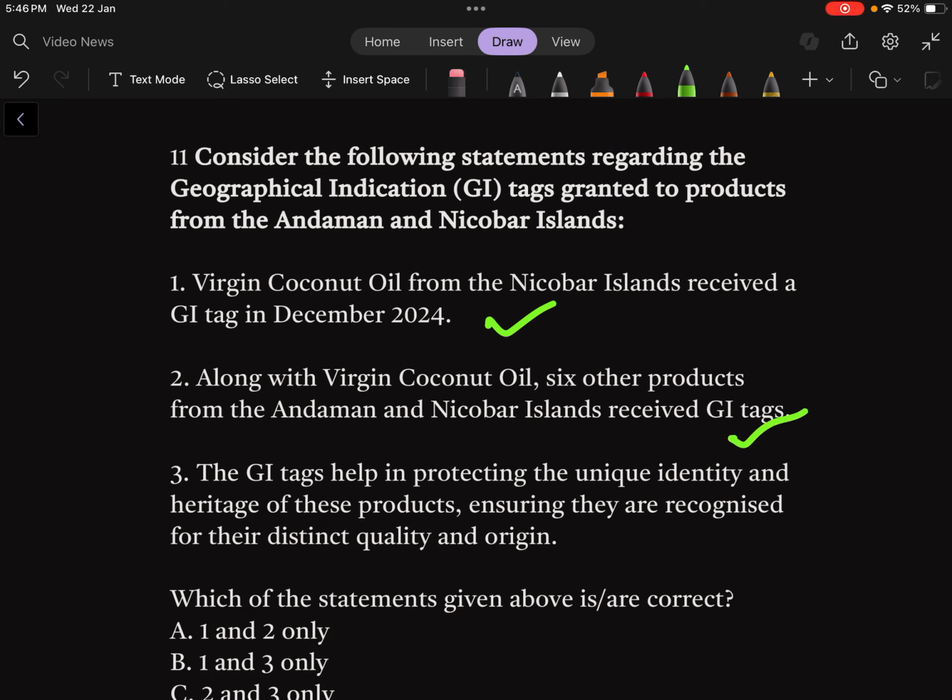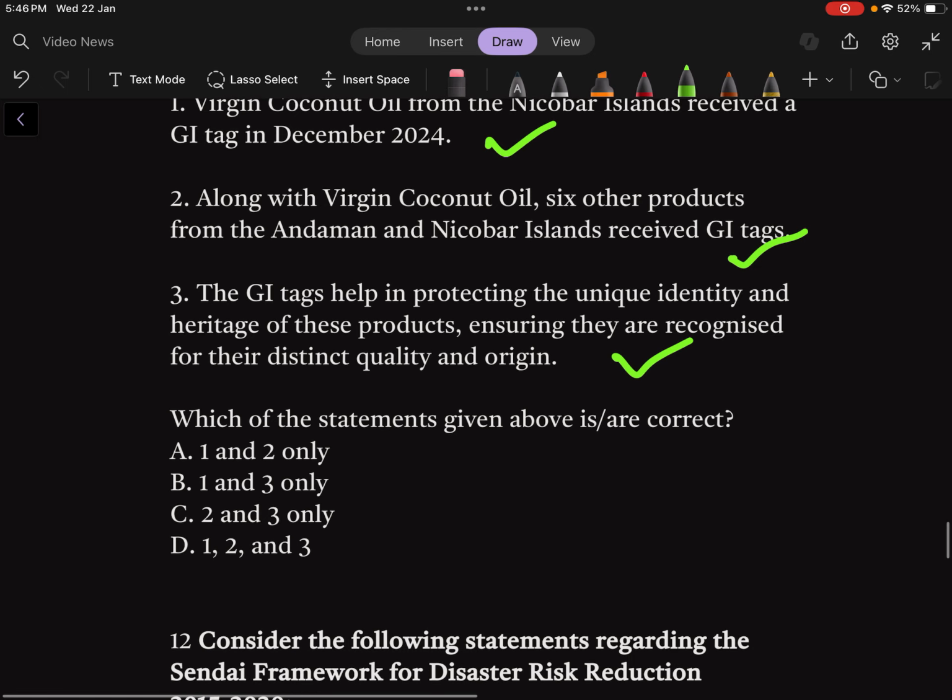This is also correct. GI tags help in protecting the unique identity and heritage of these products, ensuring that they are recognized for their distinct quality and origin. This is also correct. Which of the statements are correct? Of course, 1, 2 and 3 are correct.